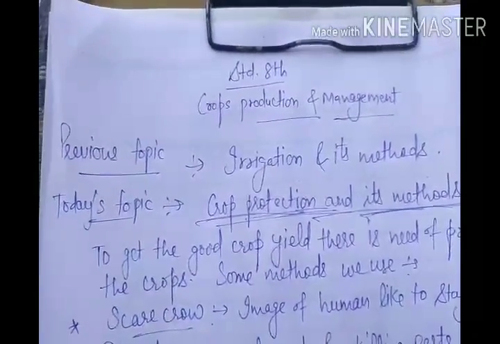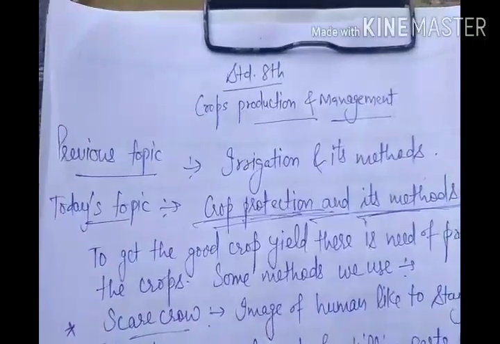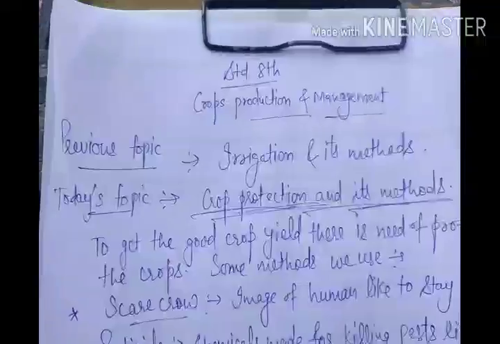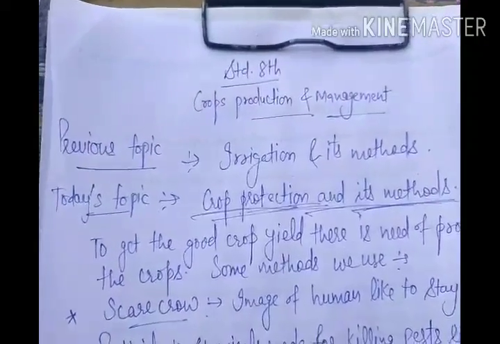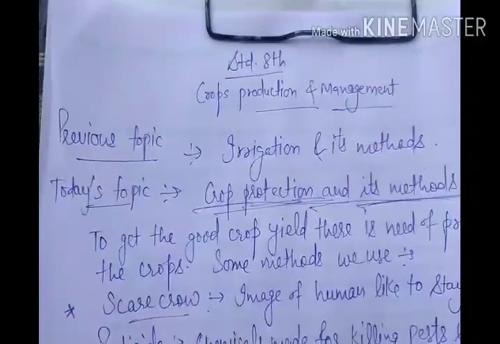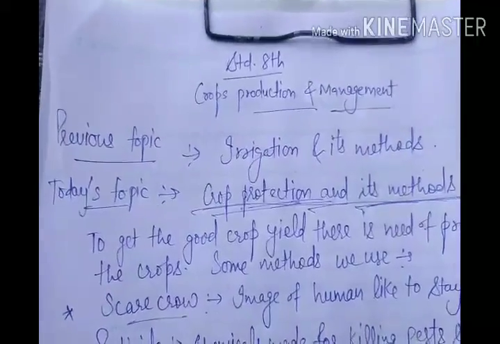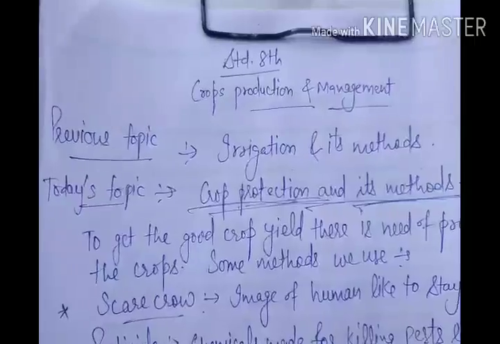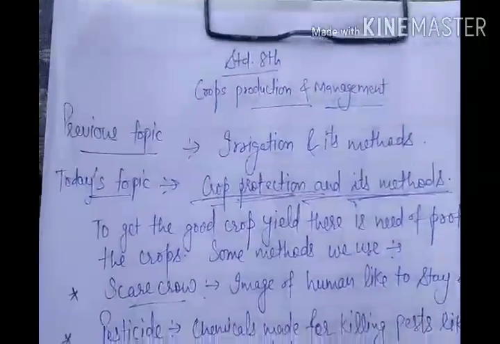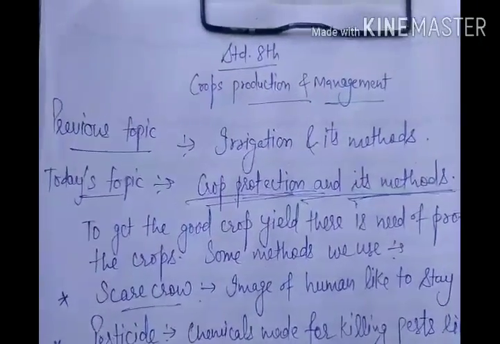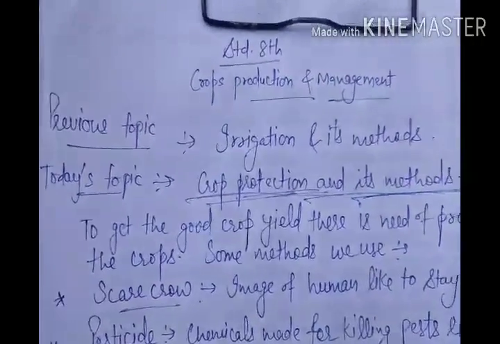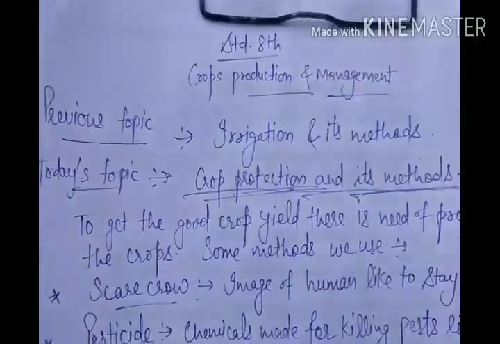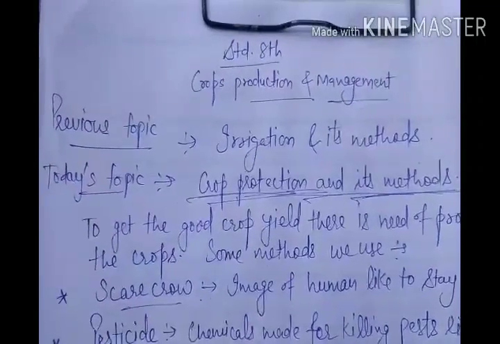As we have covered the previous topic, irrigation, we are discussing agriculture practices. In this we are discussing how crops are grown in agriculture and what methods we use. Irrigation was one of the methods, in which, as I told you before, water is given to the plants and crops and then they grow at regular intervals, and there are some methods like the drip system and sprinkler system. So those methods we had discussed.